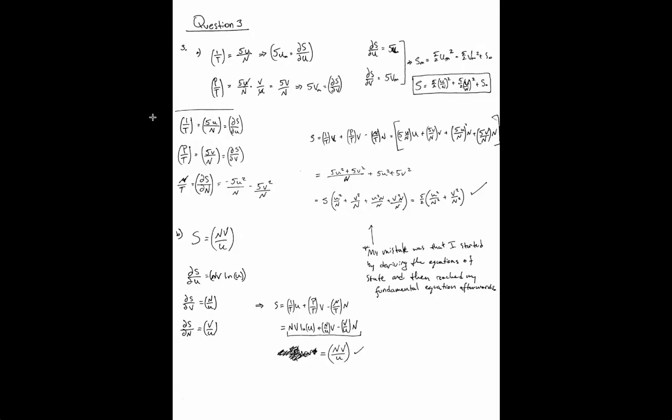Okay, so question 2 I got relatively correct, so I'm skipping that and going straight to question 3. So question 3 essentially asks in part A, we know that this 1 over T value is equal to 5u over n, and P over T value is equal to 5v over n, I guess.